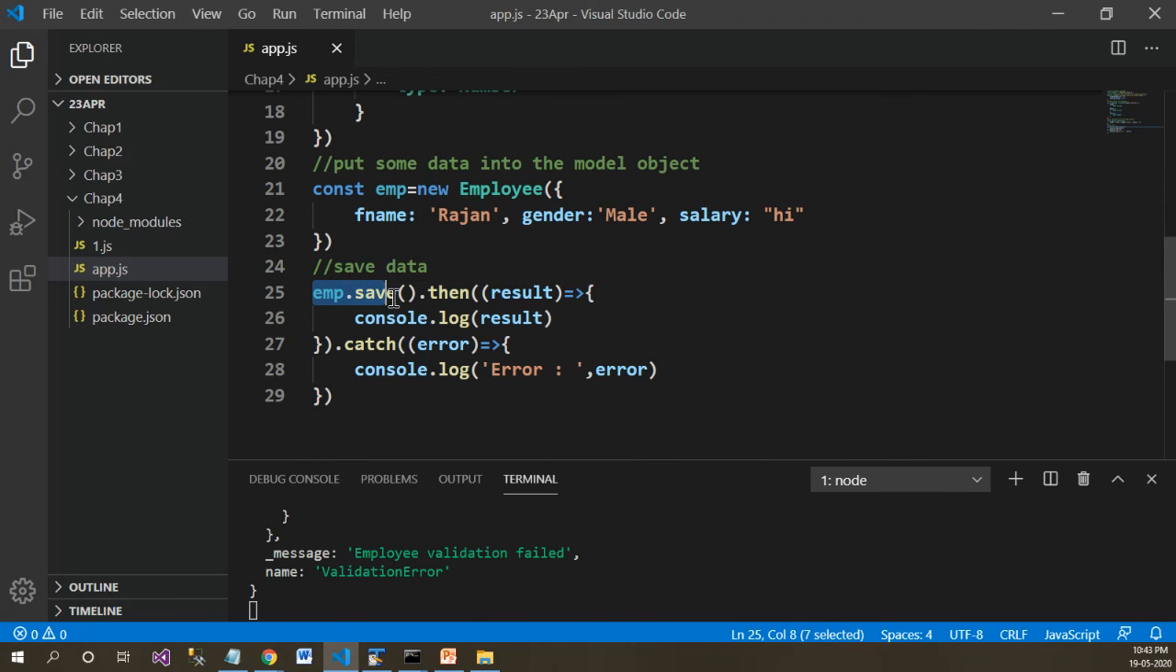And while saving the employee, instead of the then promise, the catch promise gets activated and it displays the error section. This error message is quite a big JSON. That's why you will see a quite huge error message in the result section, a bunch of JSON information.